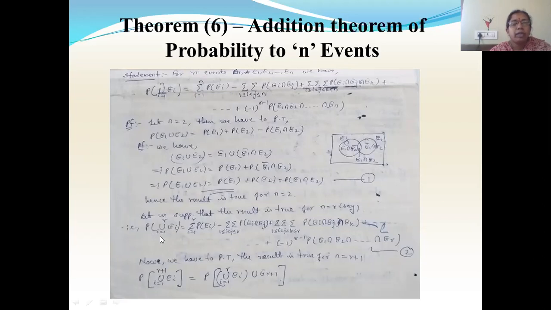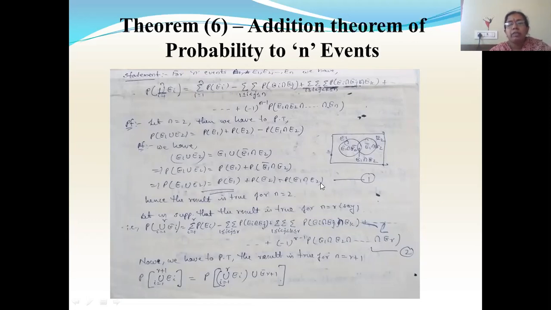P of union Ei, i from 1 to r, will be equal to summation, wherever we have n, in place of that we'll write r, i from 1 to r, P of Ei, minus double summation 1 less than or equal to i less than j less than or equal to r, P of Ei intersection Ej, plus triple summation 1 less than or equal to i less than j less than k less than or equal to r, P of Ei intersection Ej intersection Ek, plus so on, plus minus 1 to the power of r minus 1, P of E1 intersection E2 intersection so on up to intersection Er.